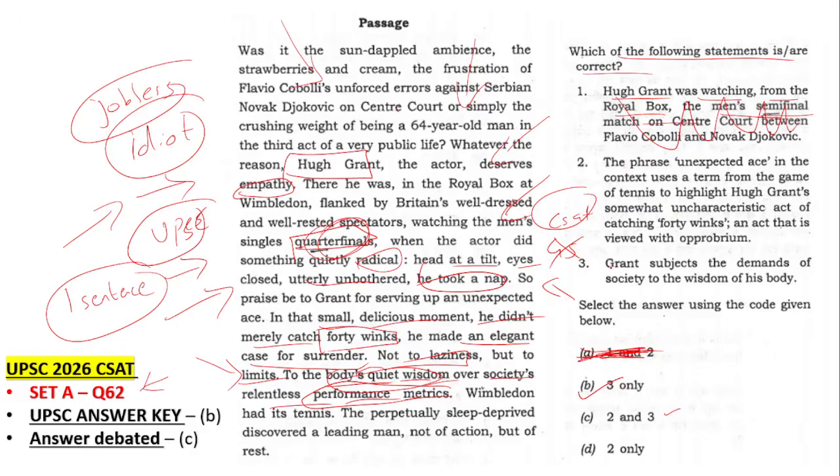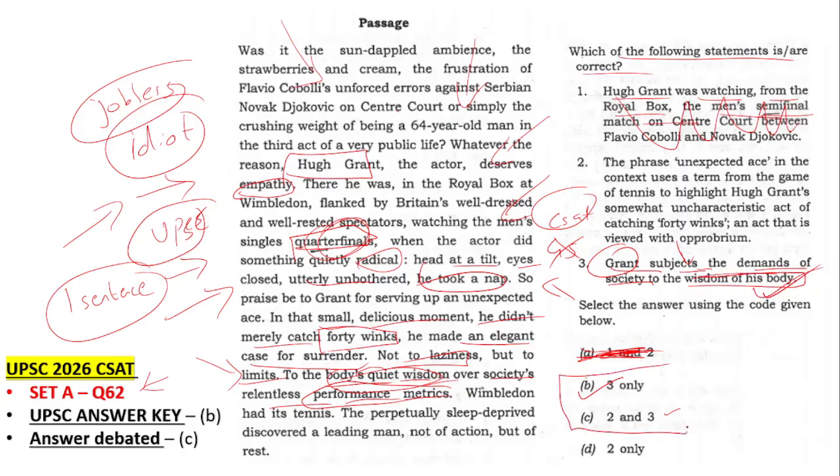Now see the third one. Grant subjects the demands of the society to the wisdom of the body. Subjects means surrenders only. Surrenders the demands of the society to the wisdom of his body. He took this one seriously. Priority to the wisdom of his body. So 3 should be true.